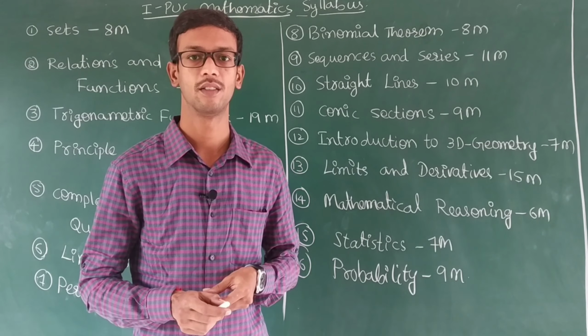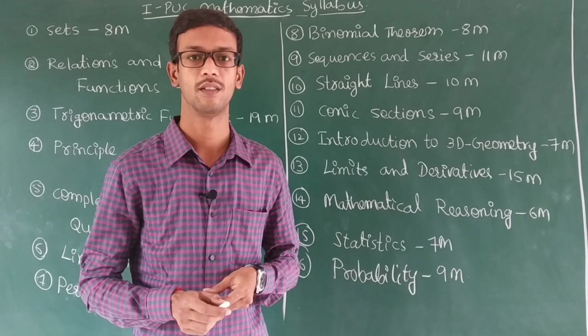Let's start our chapter in first PUC, 9th chapter, sequences and series. The chapter weightage is 11 marks. You can see I wrote here 1 plus 3 plus 3 plus 4. What is the meaning of that? It means one 1-mark question, two 3-mark questions and one 4-mark question. If you add these, the total is 11 marks.